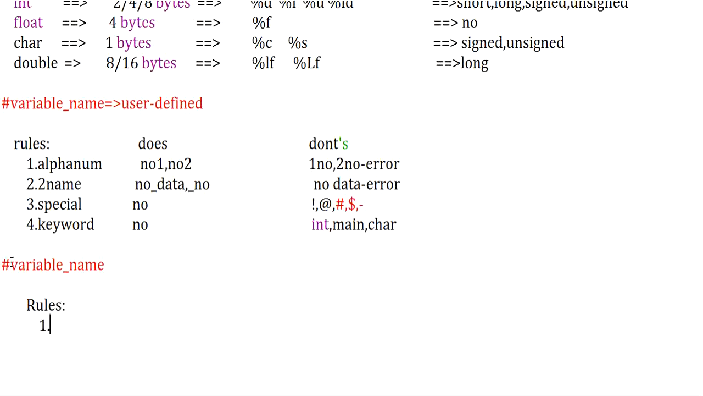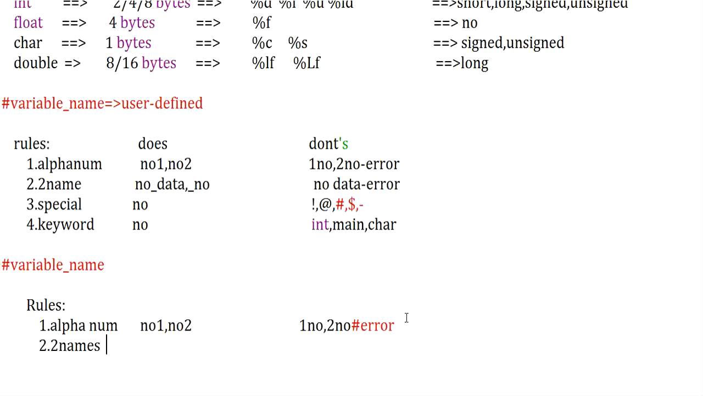Your first rule is your variable should be alphanumeric. Alphanumeric in the sense it can be alphabet followed by numbers, such as number1, number2. Such a way you can apply a variable name, where you cannot apply a number followed by an alphabet. This is not possible. This will throw you an error. Clear? I hope you are clear with it. Alphabet followed by numeric is allowed, where numeric followed by alphabet is not allowed.